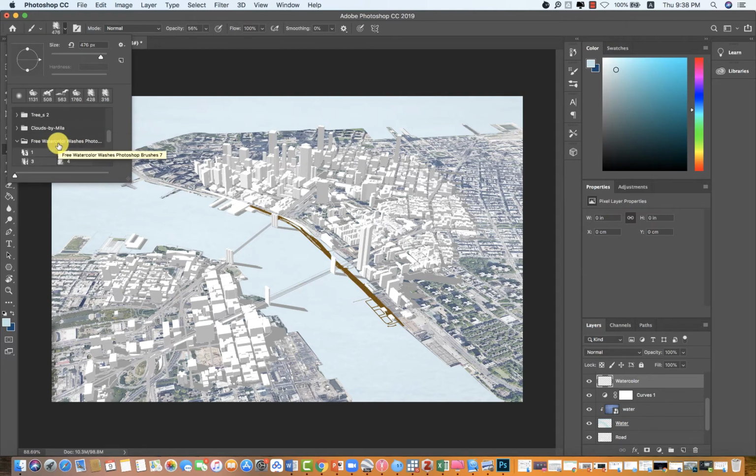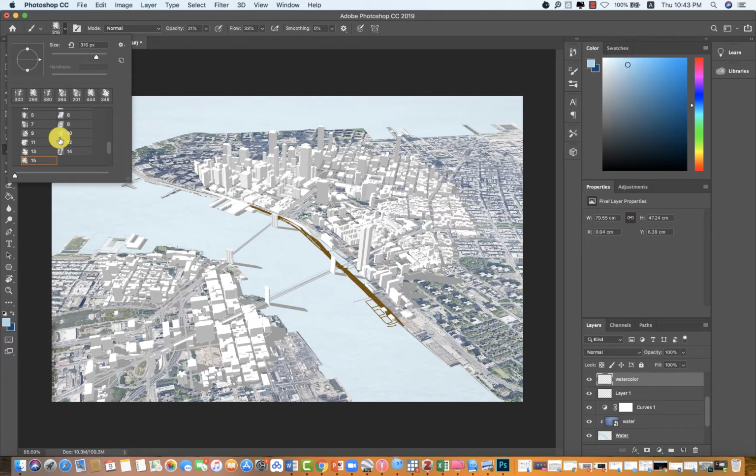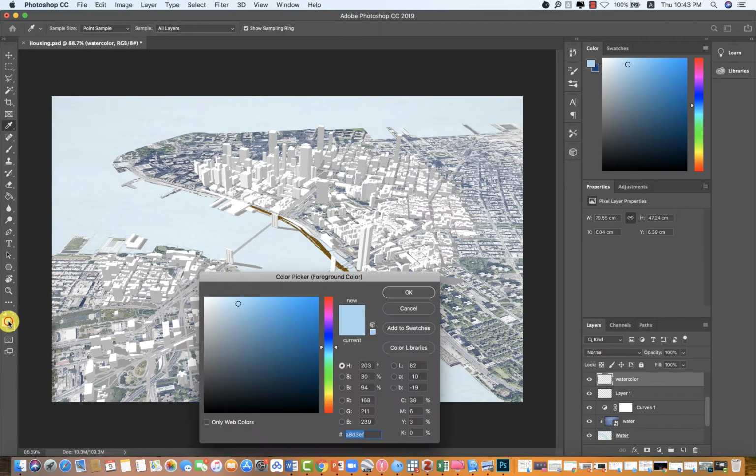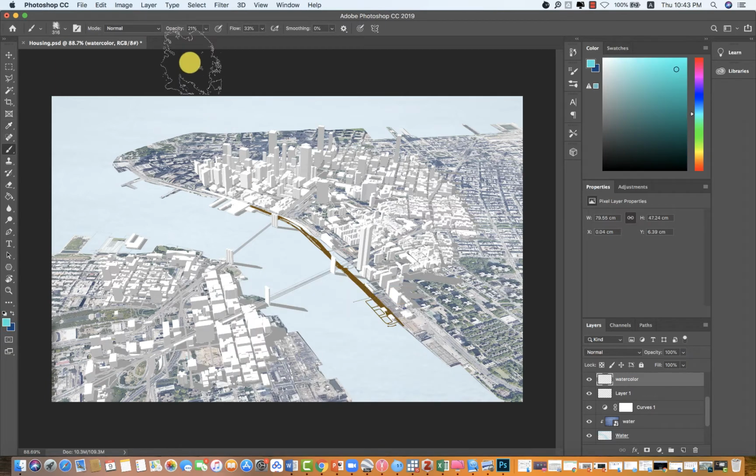You can choose which brush tip you want. For me, I prefer to apply different brushes tips so that my waters can have different textures. Now let's choose the different shade blue. Don't forget to adjust opacity and flow. Before we apply this color, you need to choose the water areas so that the colors can stay within these areas.